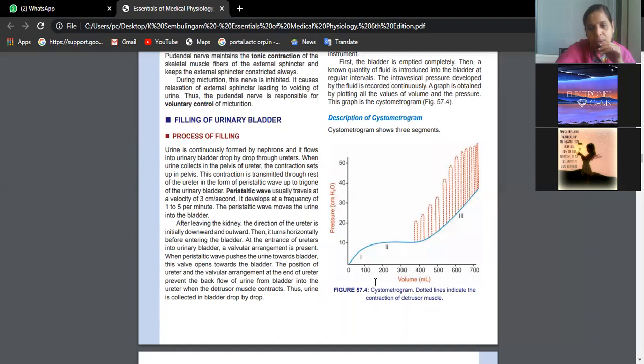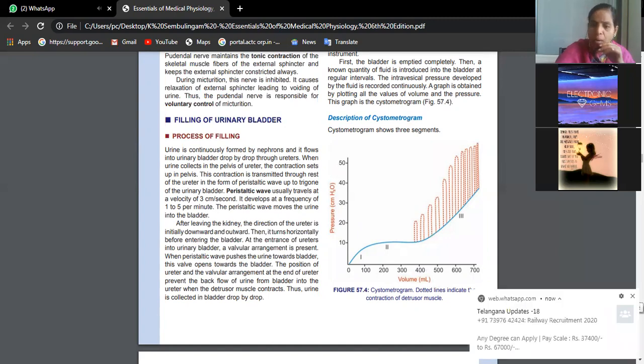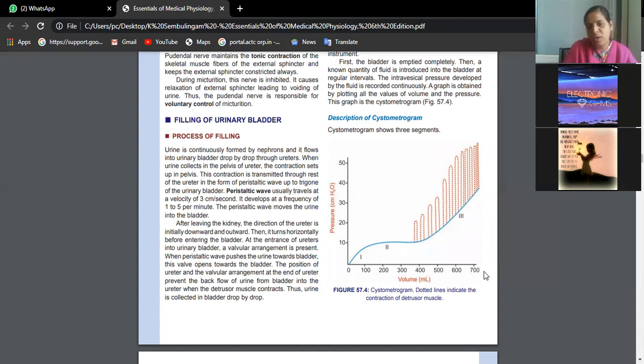Suppose the urinary bladder is containing 400 ml of urine, the pressure is around 20 centimeters of water. Now suppose the volume inside the urinary bladder has become 500, then 600, obviously you will feel it. Now you are in the classroom and you want to go to the washroom, you have an urgency, and the more you stop, the more you feel like going. That means more and more collection of water will be there in the urinary bladder, and you will see the pressure inside the urinary bladder will rise. That is actually the cystometrogram.